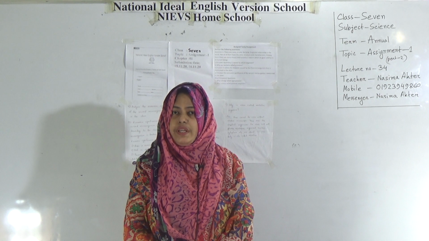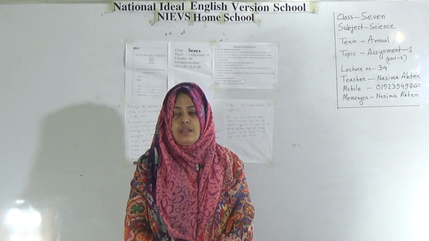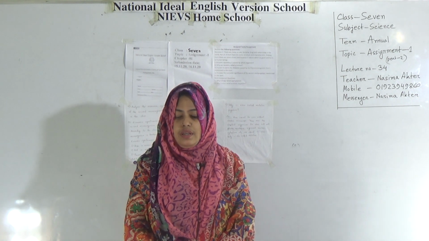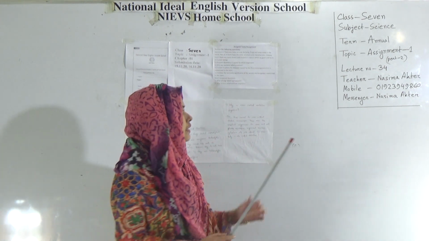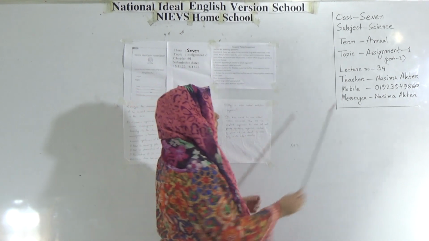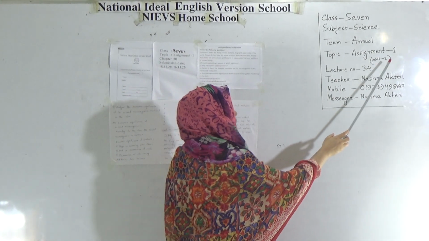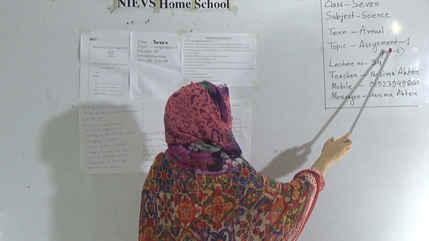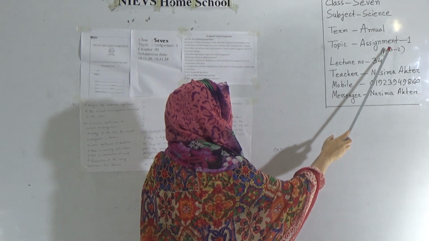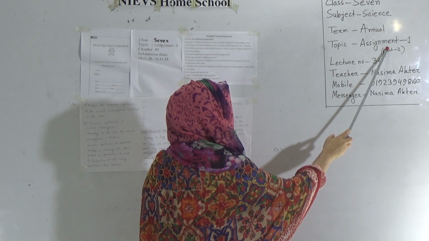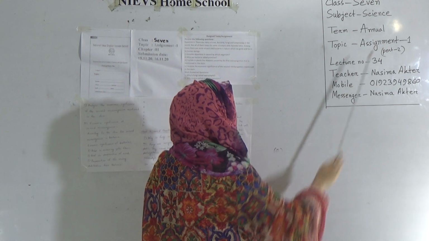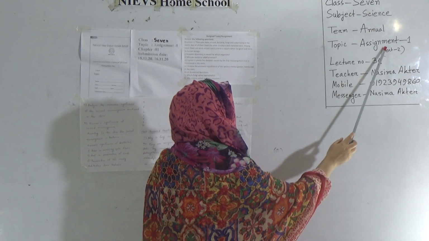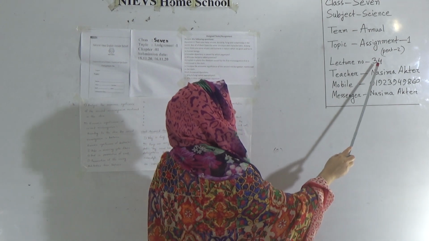Dear student, today I am going to take a science class for class 7 students. Our today's topic is Assignment-1, and this is Part-2. In our previous class, lecture number 33, we have already discussed some question answers about this assignment. Today, I will discuss the other part of this assignment. And this is lecture number 34.